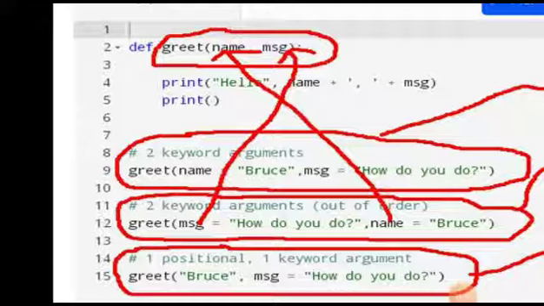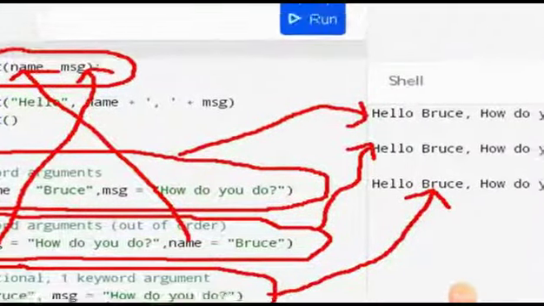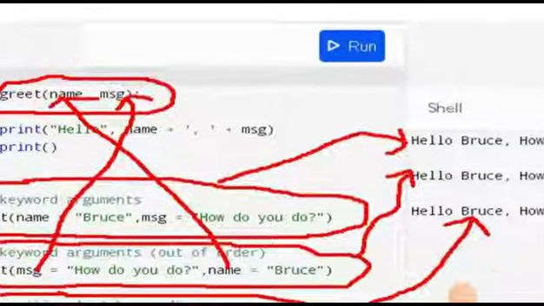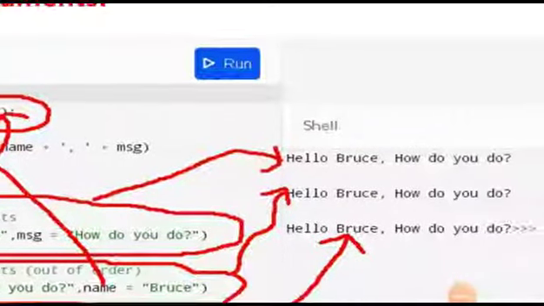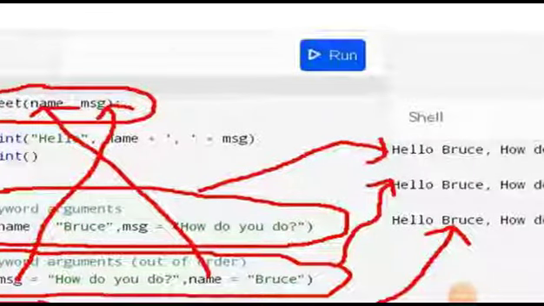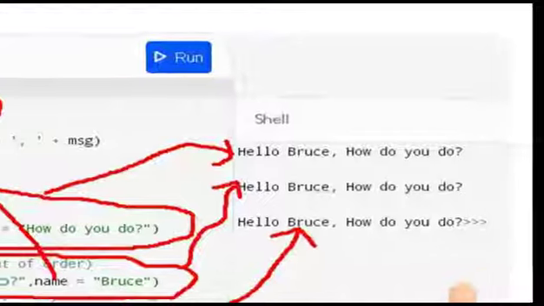Okay, see here what we have done. First let us discuss these outputs one by one, then I will take you to the next slide. Then we will see the rule which is being followed in the third calling. The first output is very clear, because we are supplying these values. In the output we will get hello Bruce, how do you do? Because Bruce is the value of the name parameter, and how do you do is the value of the MSG parameter.